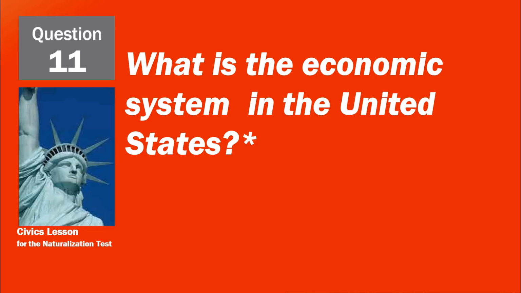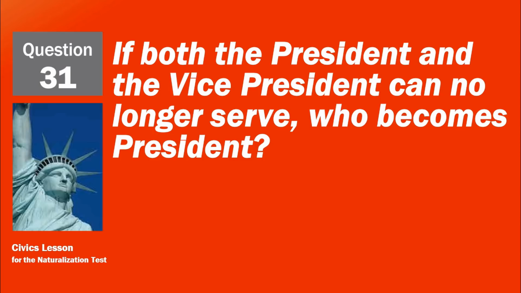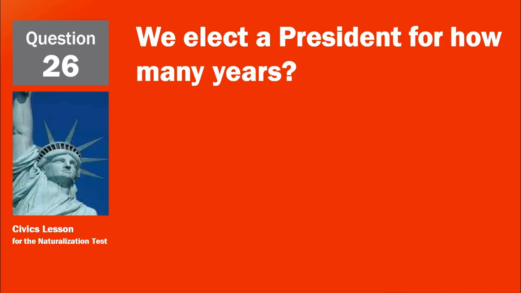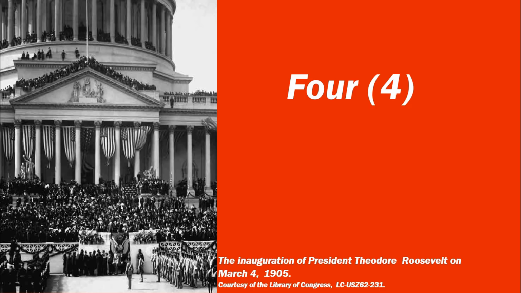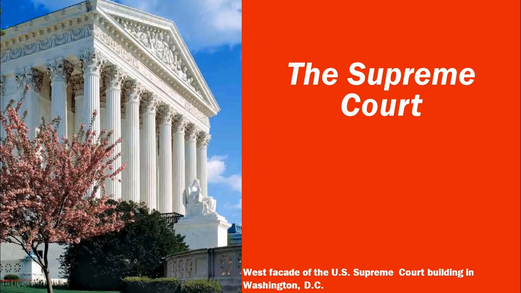What is the economic system in the United States? Capitalist economy. Market economy. If both the president and the vice president can no longer serve, who becomes president? The Speaker of the House. We elect a president for how many years? 4. What is the highest court in the United States? The Supreme Court.